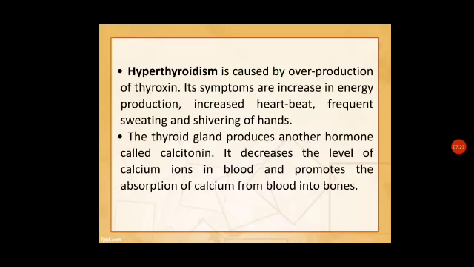So both conditions, hypothyroidism and hyperthyroidism, are not good for the body. It should be in normal amounts. And there is another hormone produced by the thyroid gland, calcitonin, which maintains the amount of calcium in our body. So the calcium is maximally absorbed by the bones and the bones become strong.